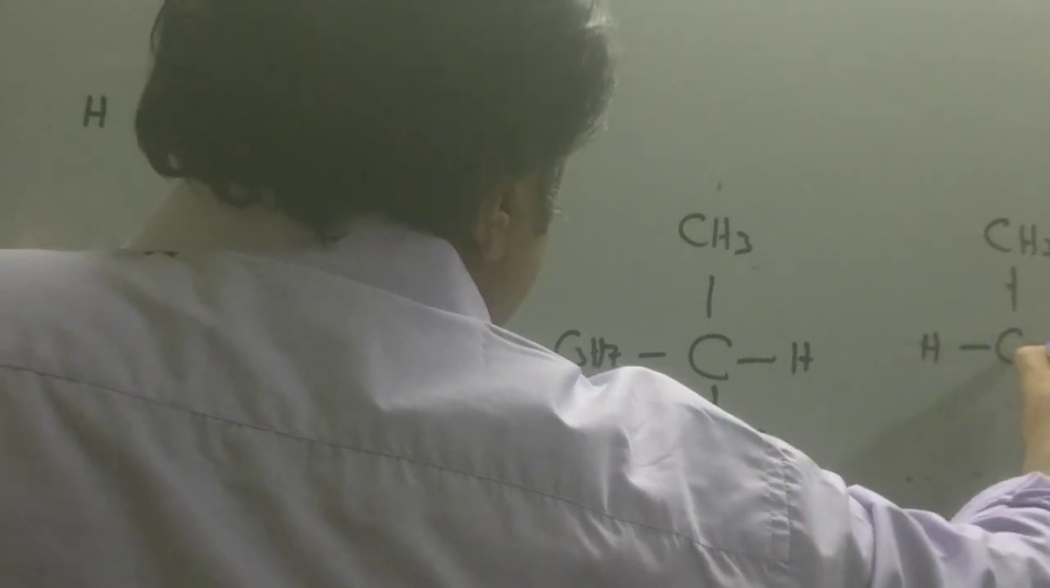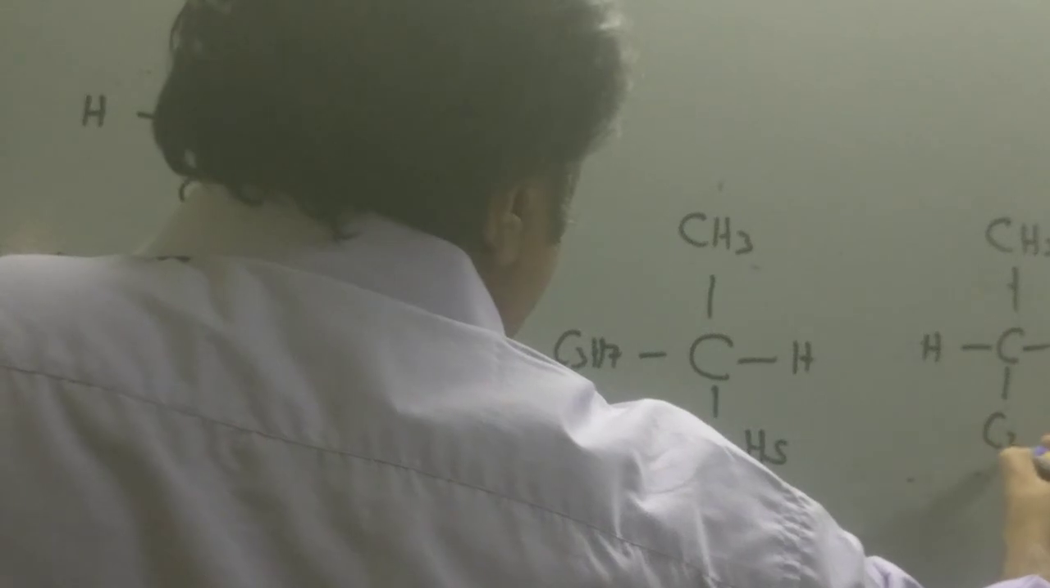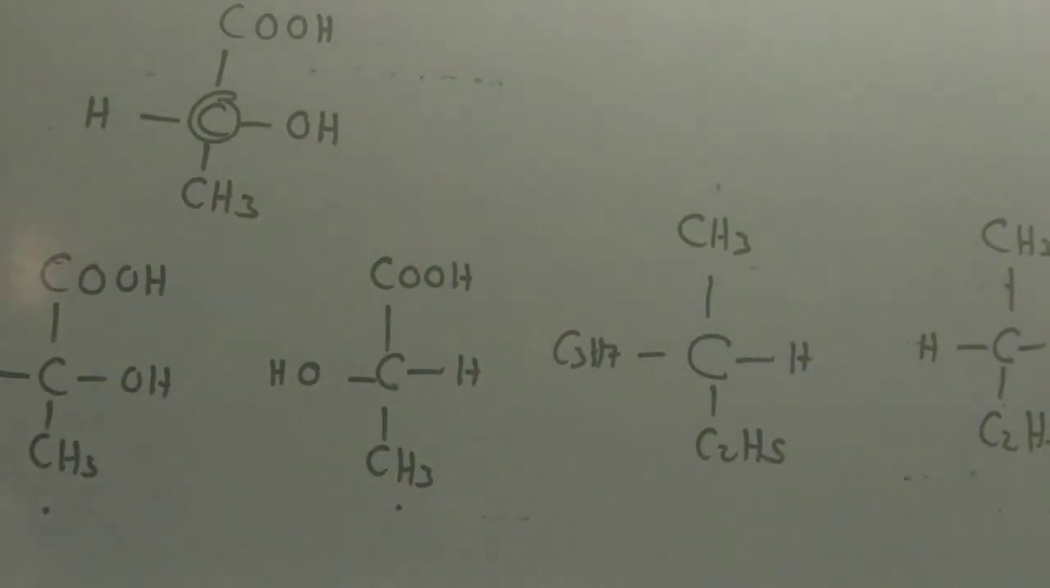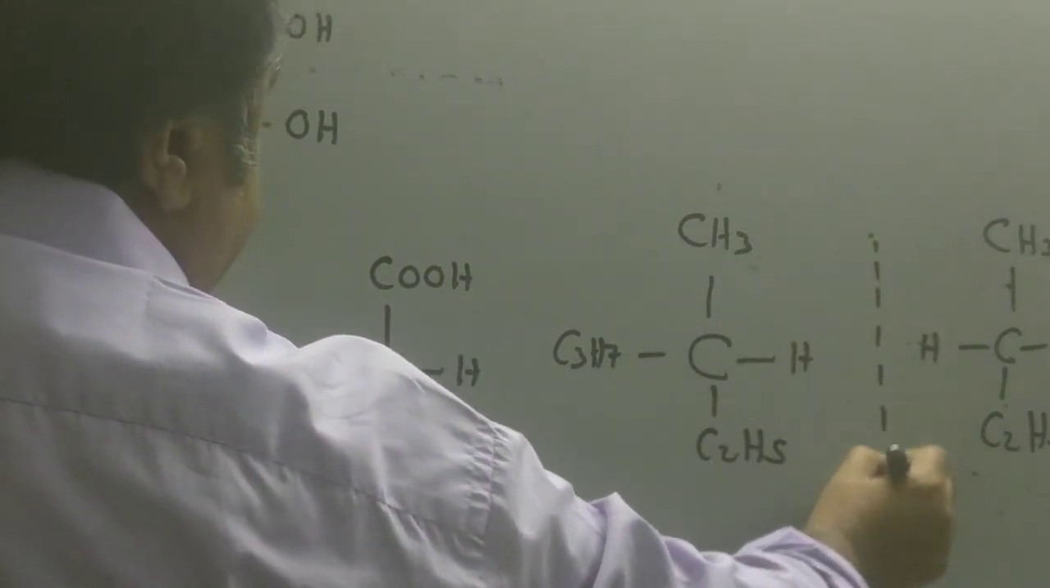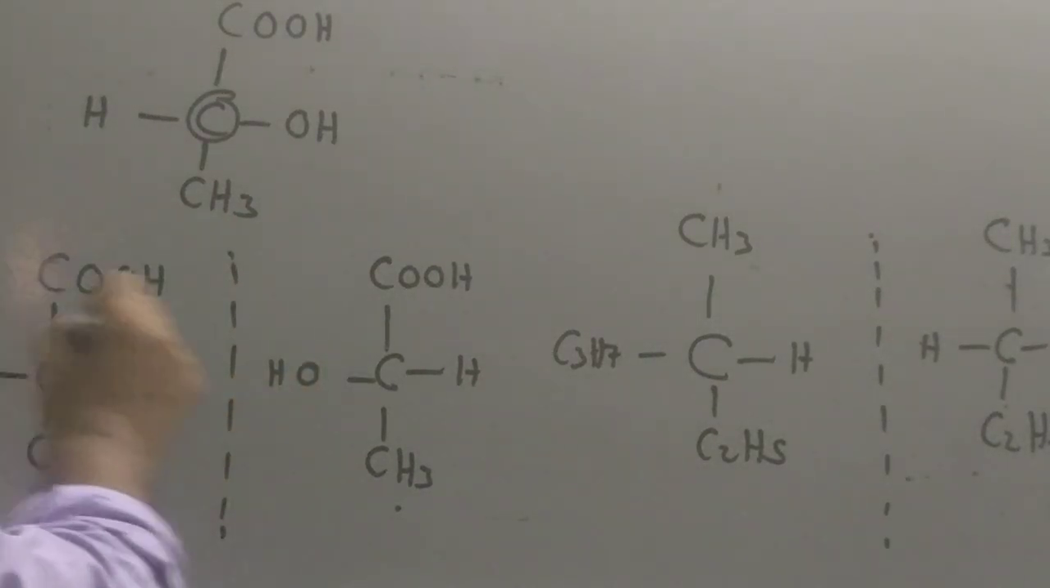So optical isomerism is very simple. You just have to draw two isomers. You don't have to draw 4 or 7 or whatever. The only thing is that one isomer is the object, and the other has to be its mirror image. Right will become left and left will become right. So these are nothing but optical isomers.